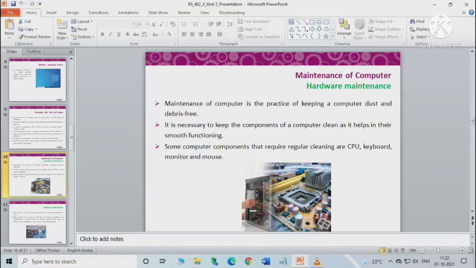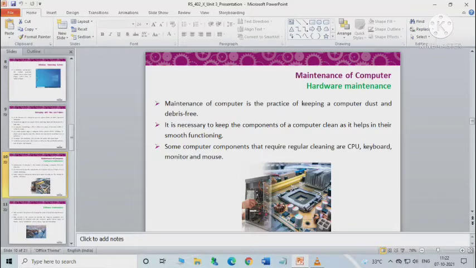If you talk about the keyboard, just use compressed air, a soft brush, or an anti-static vacuum cleaner to blow out the dust from the keyboard. Also avoid eating while working on the computer, as food particles may enter the gaps between the keys of the keyboard and damage it. You have to be aware of it. Also, you may need to physically remove the keys of a severely dirty keyboard to clean it. Use a soft damp cloth to clean the oil and dirt from the top surface of the keys.